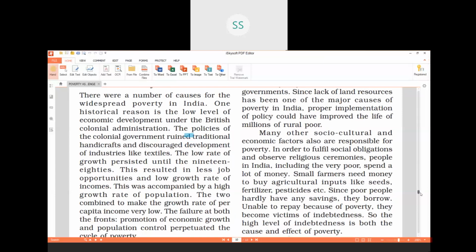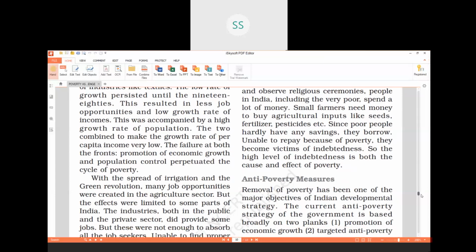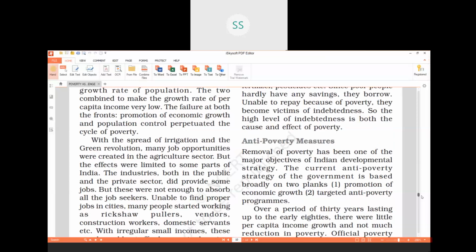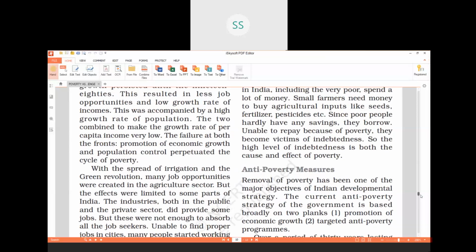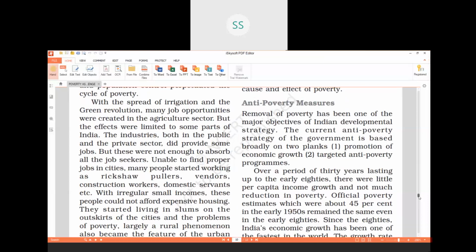Second cause is the ineffectiveness of green revolution. Then you will explain that. Then the next one, setting up of industries could not create enough jobs.